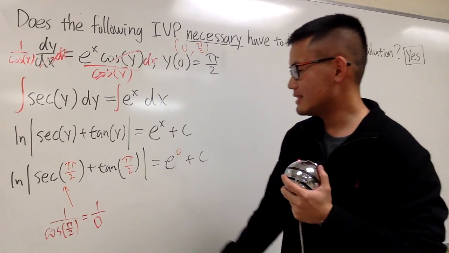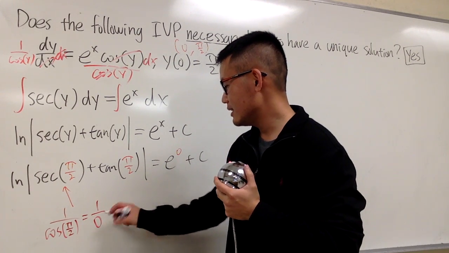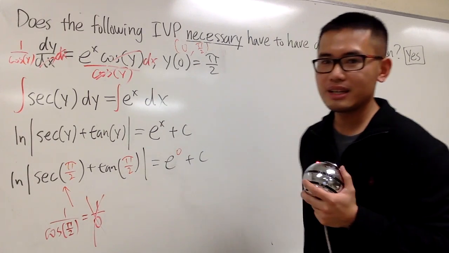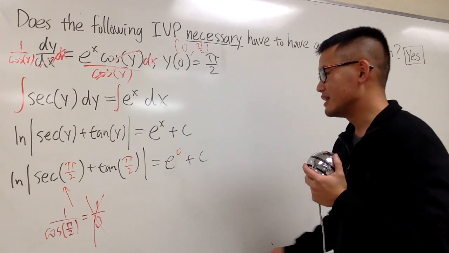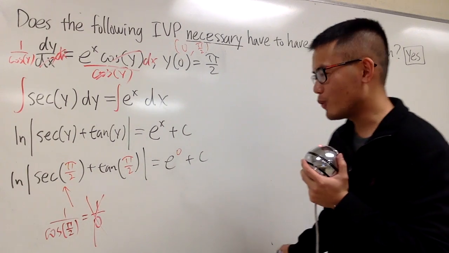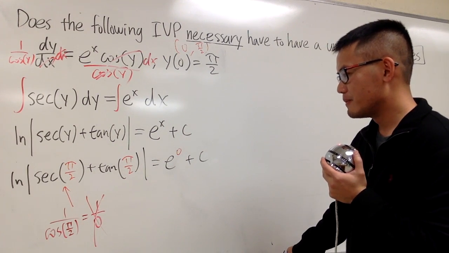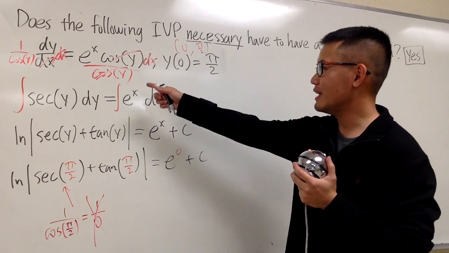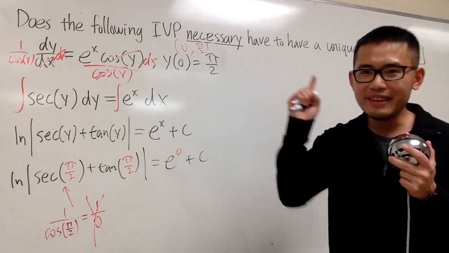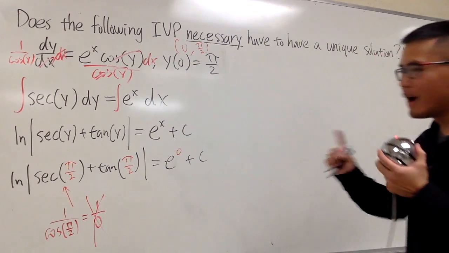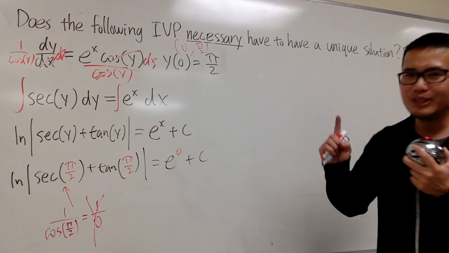So you see, I'm stuck because at the moment this is undefined. It's like, oh my god, I don't know what to do with that. It seems that I cannot solve for c because this right here is not defined. So what should we do? Does that mean we don't have an answer to this at all? Well, we must have one answer for sure, right? One and only. You are my only one, that kind of thing.